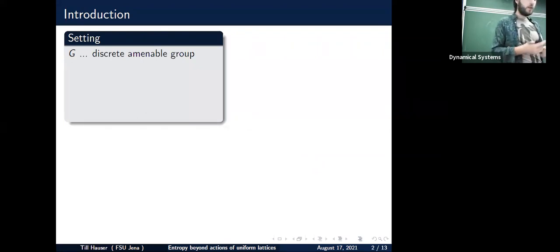So let's start with a discrete amenable group. An amenable group is simply a group which, if it acts continuously on a compact Hausdorff space, we will always have an invariant regular Borel probability measure. And this characterizes the amenable group.